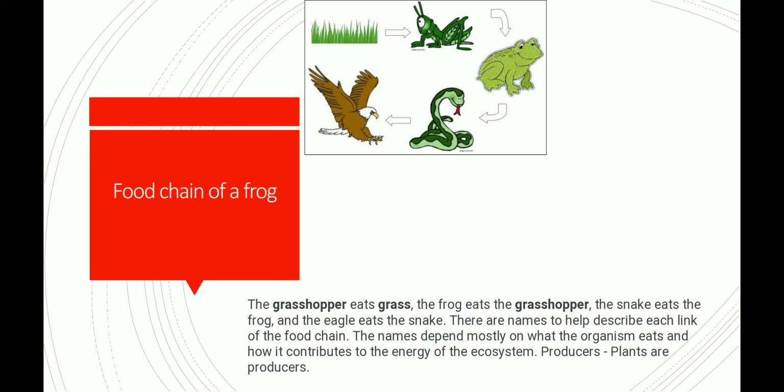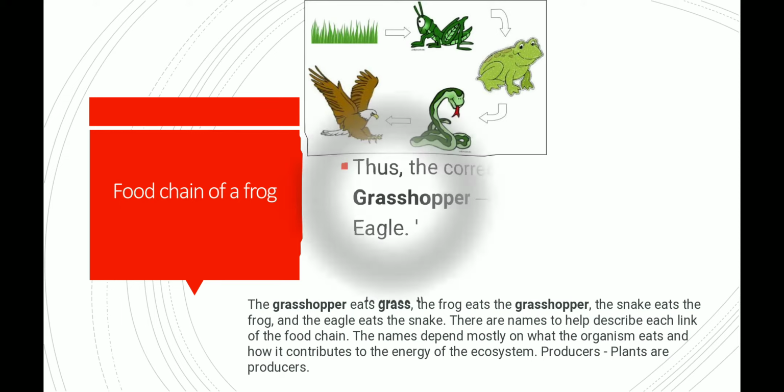So these are names to help describe each link of the food chain. The names depend mostly on what the organism eats and how it contributes to the energy of the ecosystem. So in this example of the frog, the plants are the producers in the first trophic level.